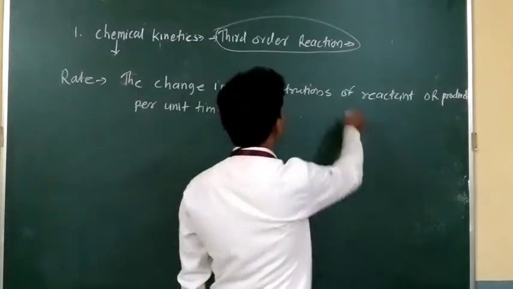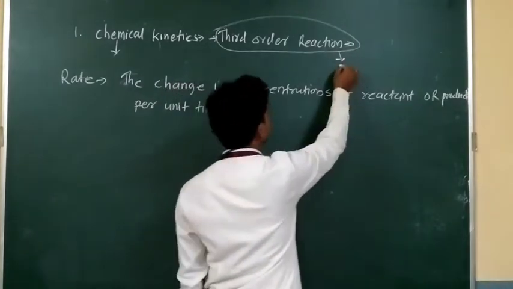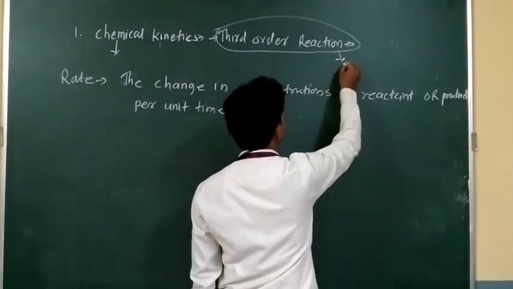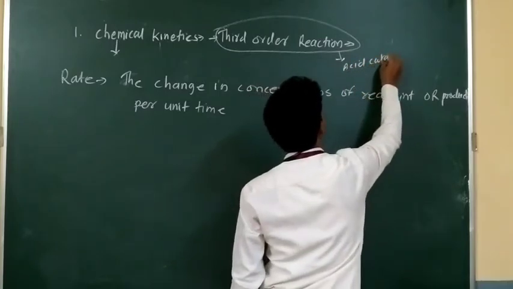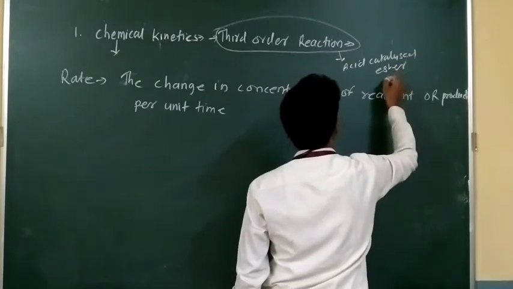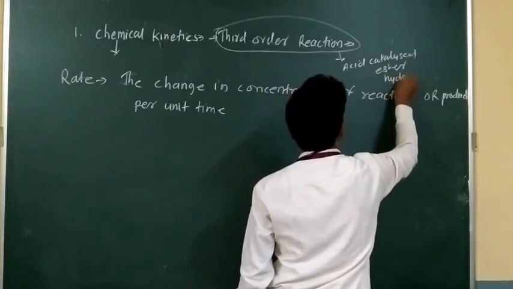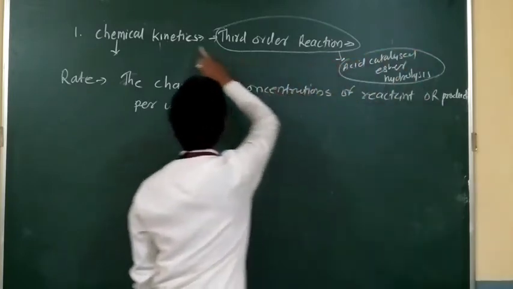If you don't remember, then see your practicals in the physical chemistry practicals. You will see the acid catalyzed ester hydrolysis. This is a practical you have already done, and it is related to chemical kinetics.